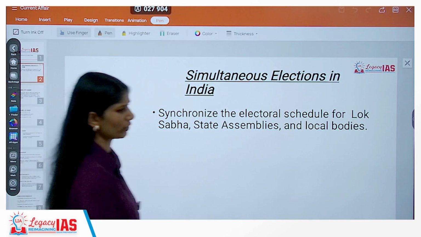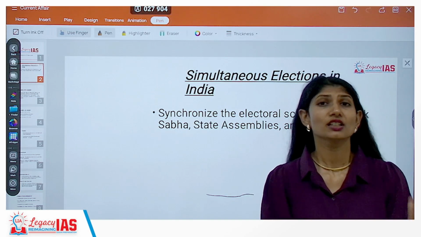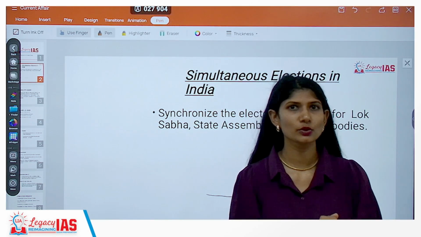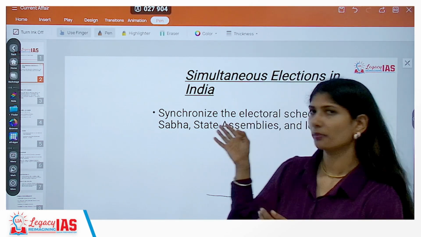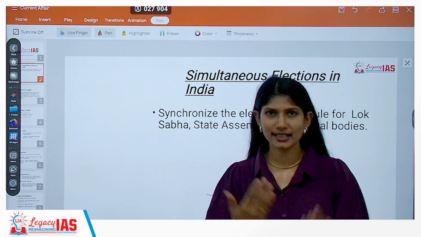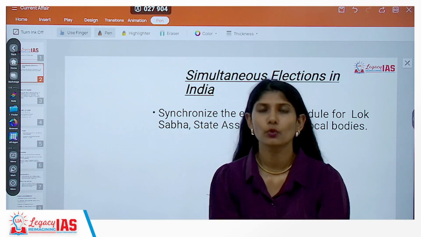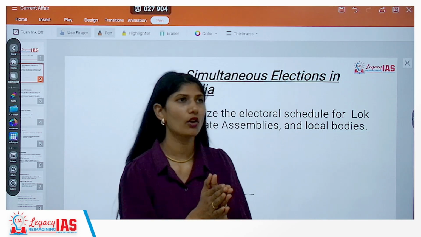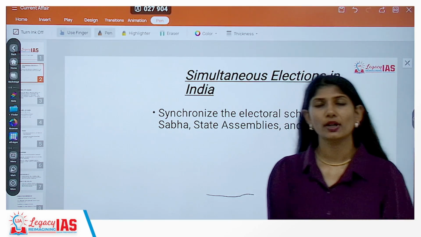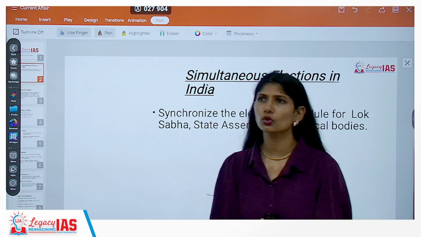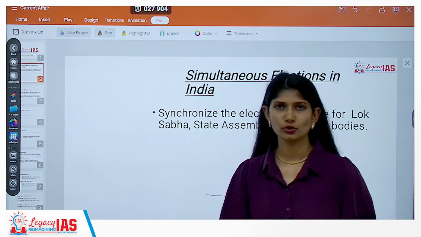This is a topic of debate since a very long time. It is not a present-day debate, and it is not coming to current affairs just now per se. It's been in the news for a very long time. But on the same topic, some concrete steps have been taken to finalize this: a bill was introduced, and a committee, the Ramnath Kovind committee, was also formed to discuss the topic of one nation one election. The same thing was asked as a question in your UPSC mains polity 2024 also.